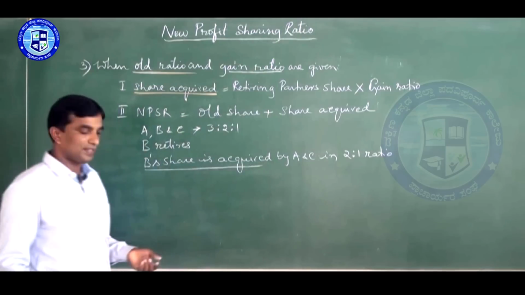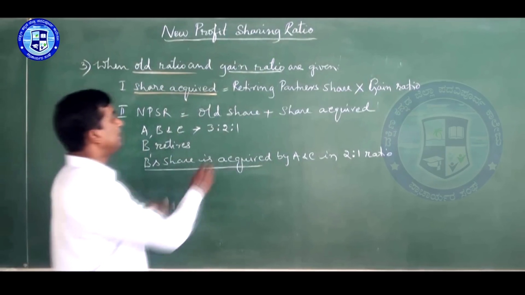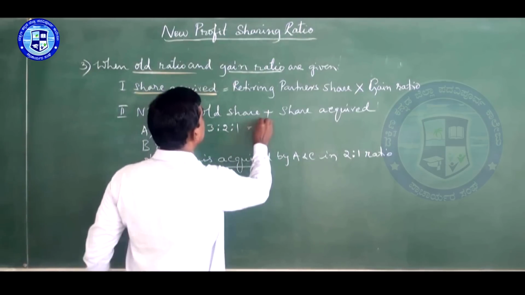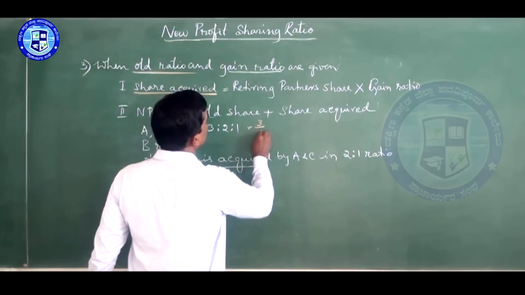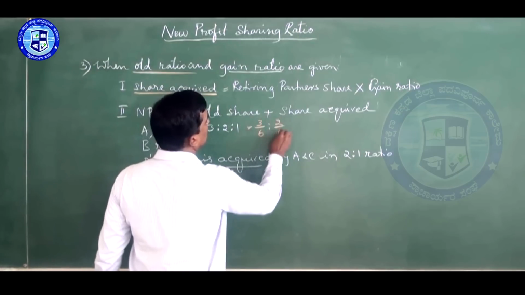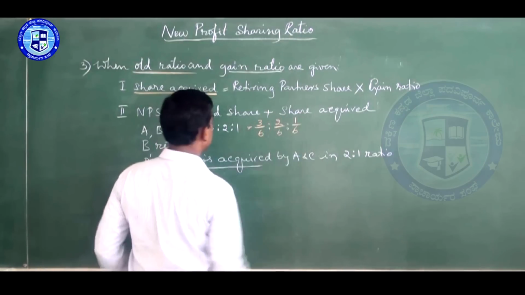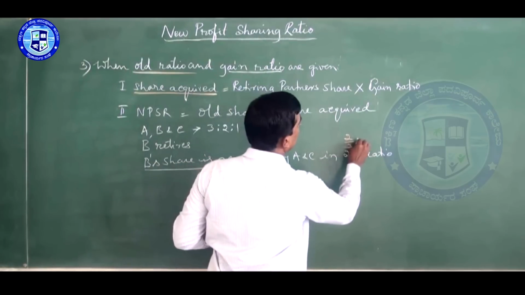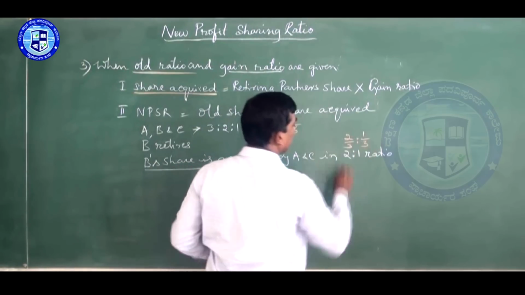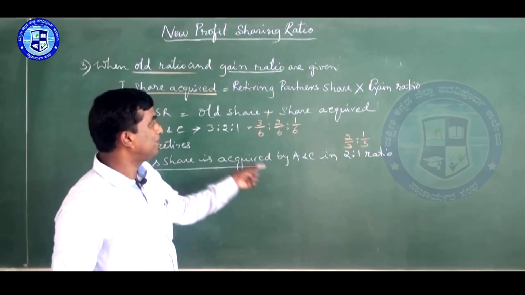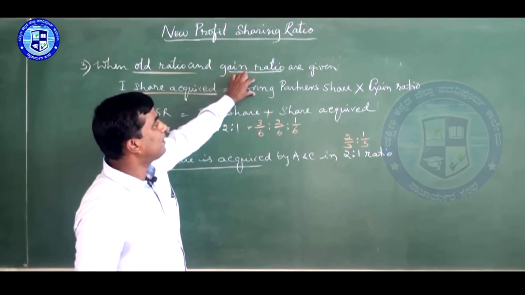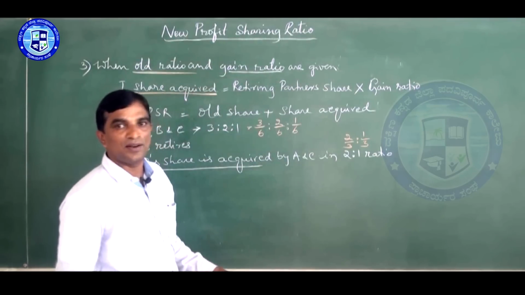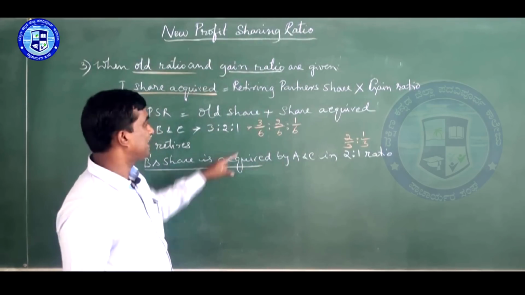See, earlier in admission you have seen, if you want to make the share format 3/6, 2/6 and 1/6. Their gain share is 2/3 and 1/3. What does it mean? A retiring partner's share into gain ratio, or we use "of" condition.